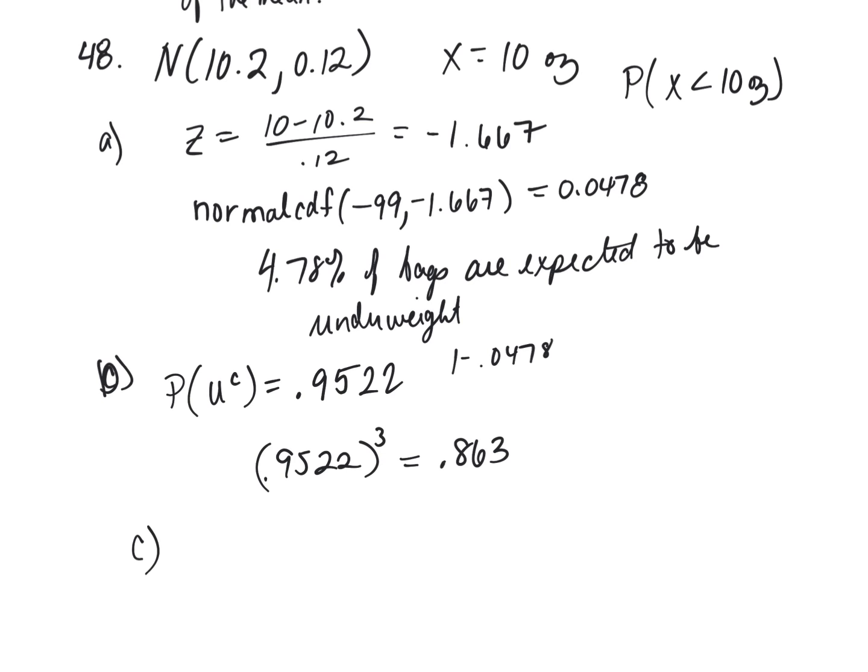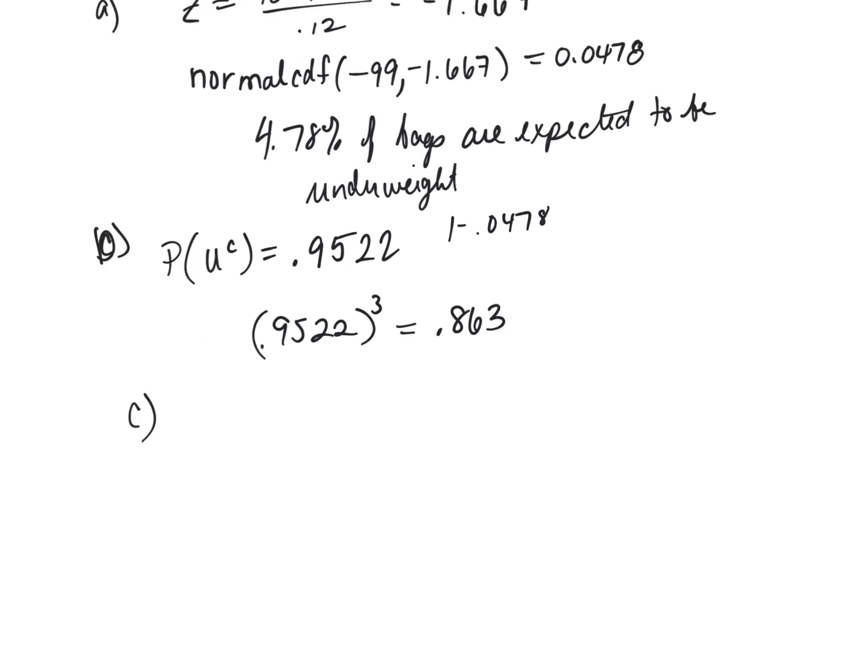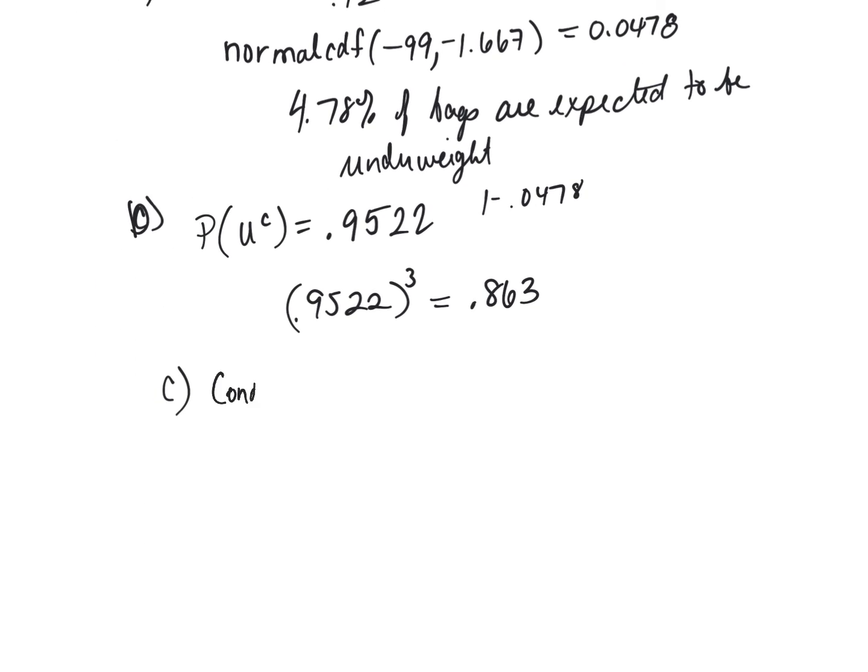Letter C says, what's the probability that the mean weight of the 3 bags is below the stated amount? Now, 3 is not large enough to apply the central limit theorem, right? But it is coming from a normal population. It's normally distributed, so we can use it. So we'll look at our conditions. As soon as I'm talking about taking a sample of 3 and finding that mean, I'm checking conditions. The condition for A was already met when it says it's believed to follow a normal model. So a normal model applies for A.